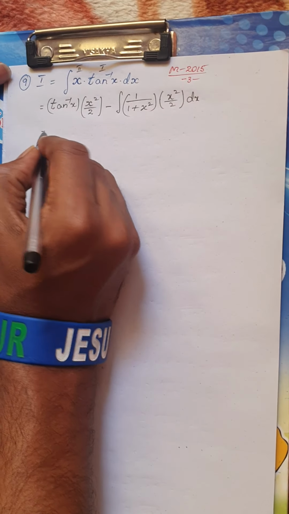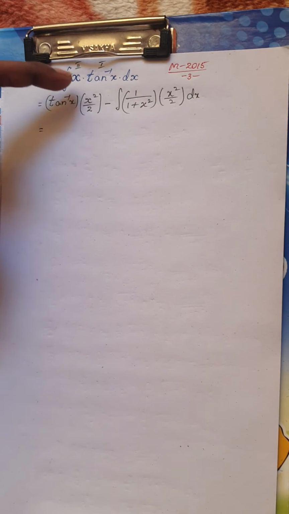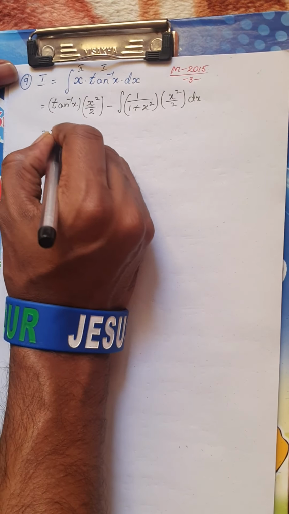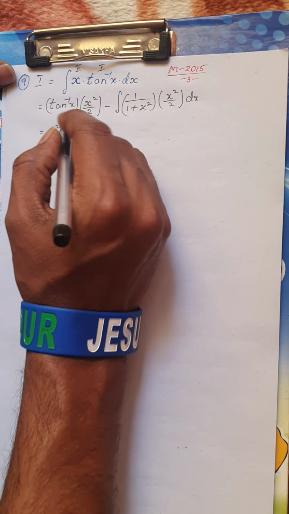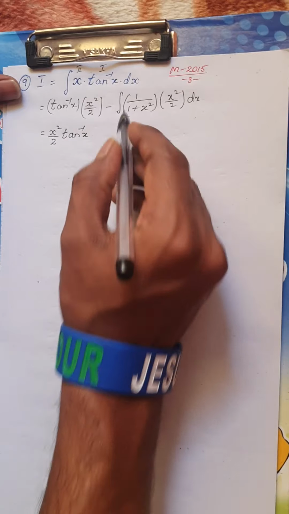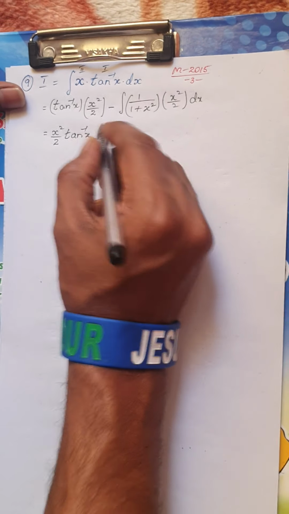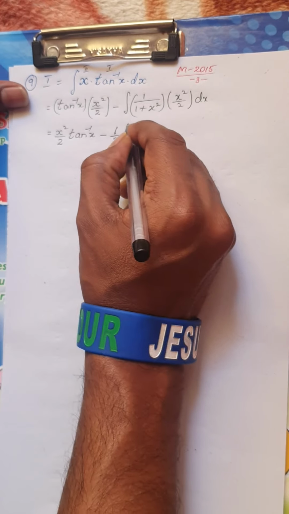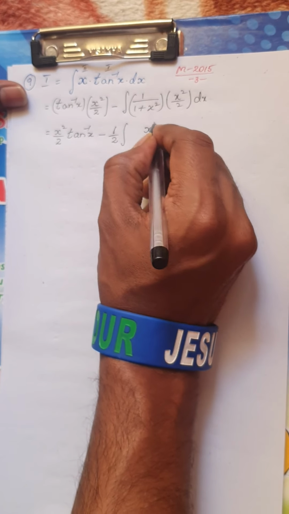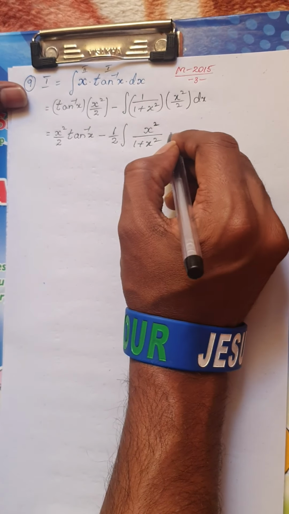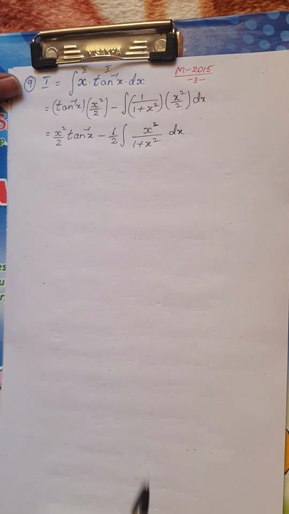Remember students, write the formula and then go on to the procedure. I'm writing the first two terms as they are, x square by 2 into tan inverse x. I'll keep this 1 by 2, which is in the denominator, as it is, integral of x square divided by 1 plus x square dx.